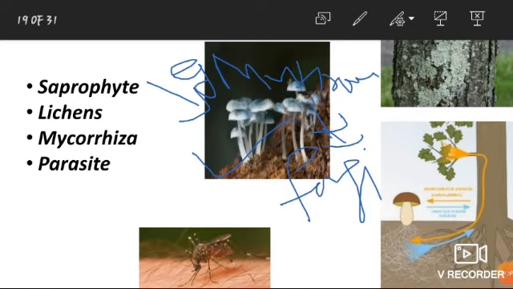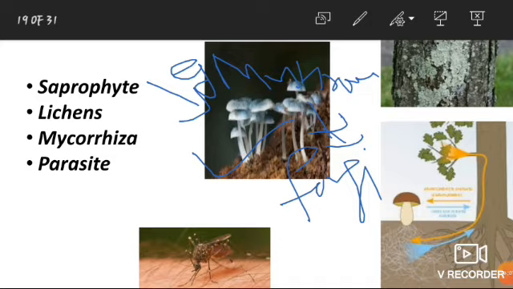Second one is lichens. Lichen is an example of mutualism. As I already told, this is a question related to population interaction, and population interaction is of many types. One of the types is mutualism, and there are many examples of mutualism, and the common ones are lichen and mycorrhiza.